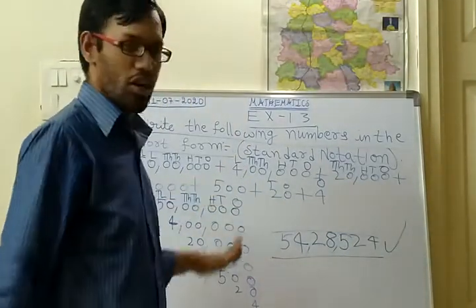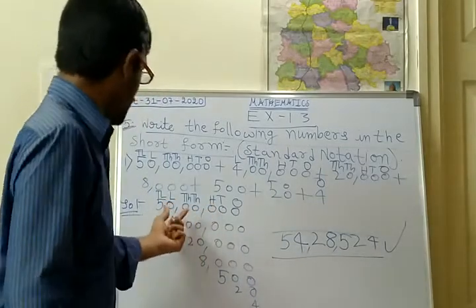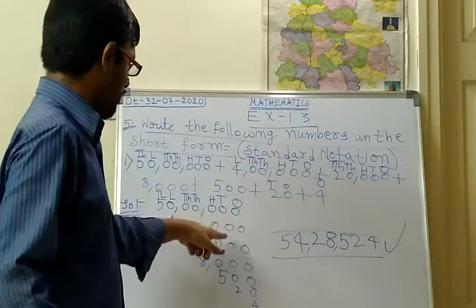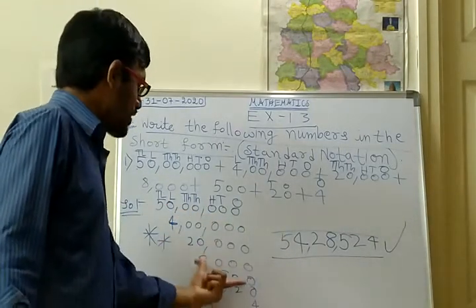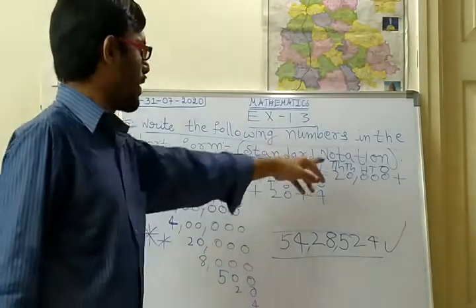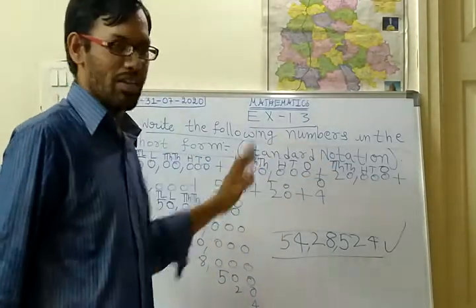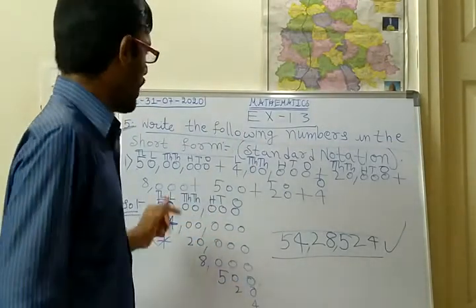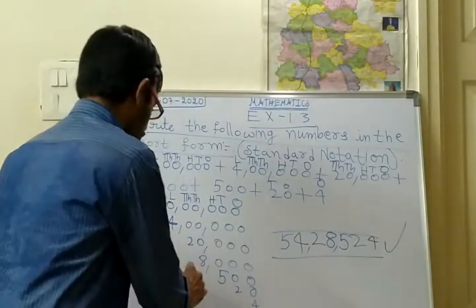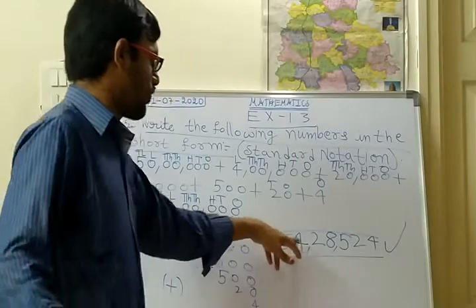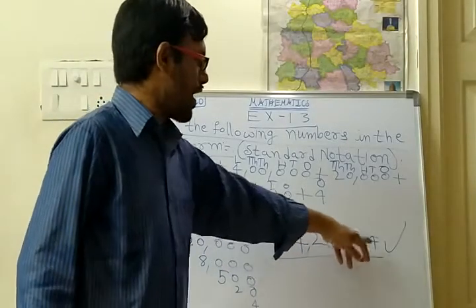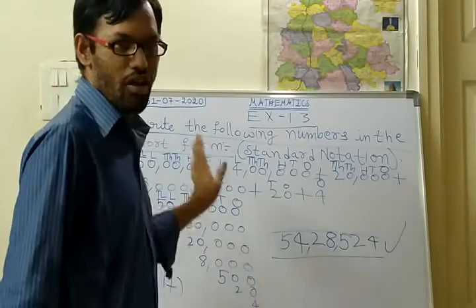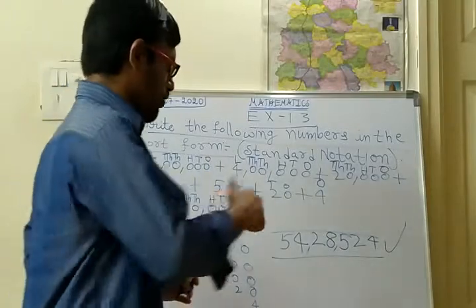Okay, I think you have understood this problem. How to do it, this is a very important step: how you have to add, how you have to keep the addition places, with the help of place names only. So with the help of place names you have to keep these addition notations. Afterwards you should add all these things. By adding all these things you will get 54 lakhs 28,524. This is the final answer for this problem. Okay, I hope you have understood. So we shall go with the next problem.